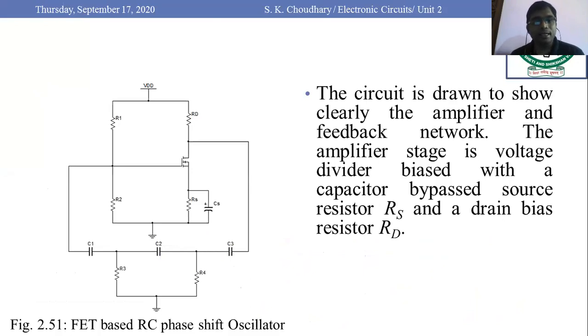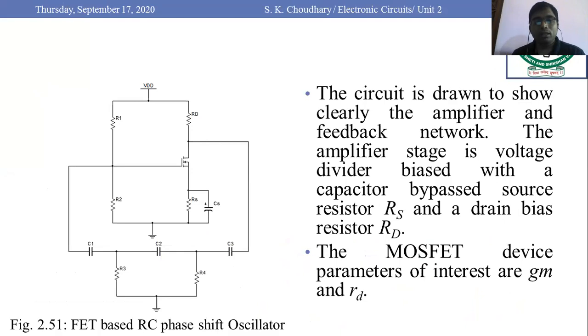So this is the circuit diagram we would be using for the MOSFET based RC phase shift oscillator. Here you can see, you can subdivide this circuit in two parts. This is the section that I have encircled with the red ink.